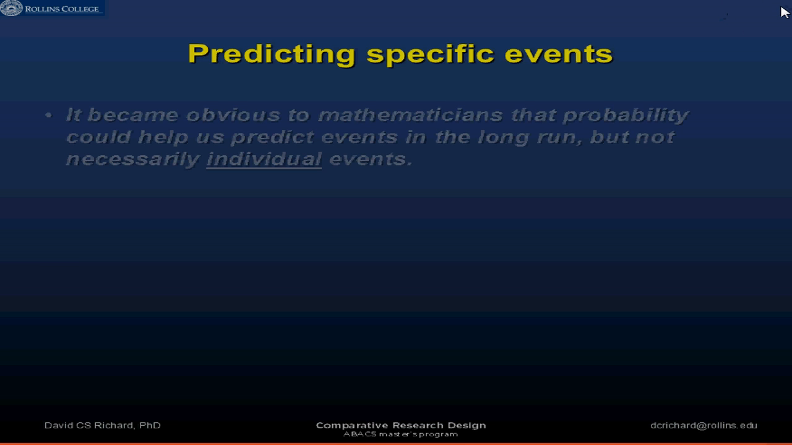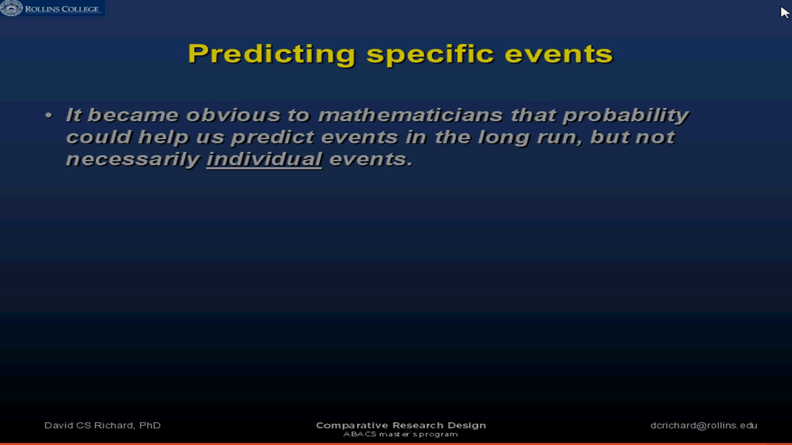Okay, so let's go back to this notion of predicting specific events. It has become obvious to mathematicians that the probability to predict events in the long run could be solved with statistics, but not necessarily for predicting individual events that could occur at any one given time. So if I were to try to predict the roll of any individual die, all I know is that there's a 1 in 6 chance of rolling a 6, unless the die is not fair. If it's loaded in some way, then that would change.